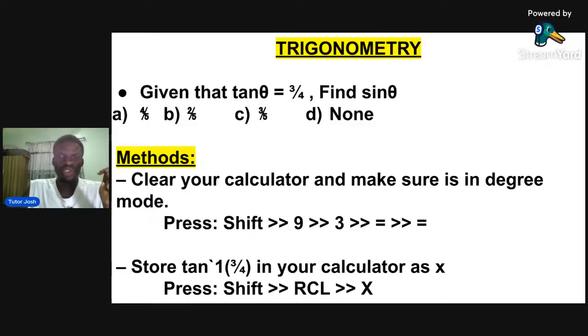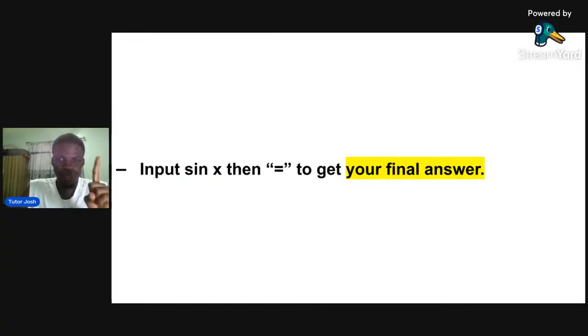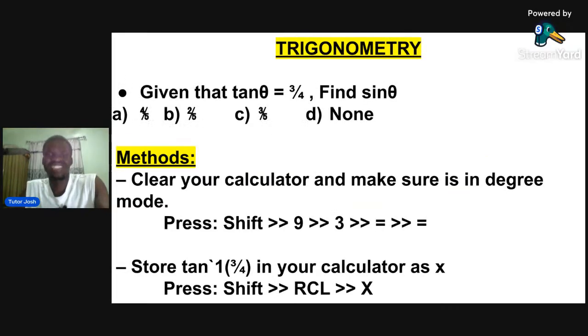The next step says we should what? Input sine x, then equals to get your answer. So you put sine x in your calculator and press equals to get your answer, because the question said you should find sine theta. So you go to your calculator and put sine x, because we stored x in our calculator, right? We stored tan inverse of 3/4 as x.